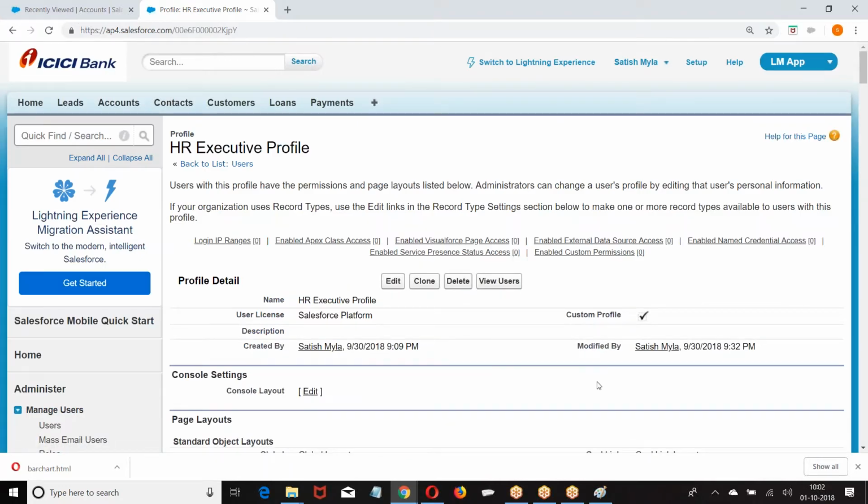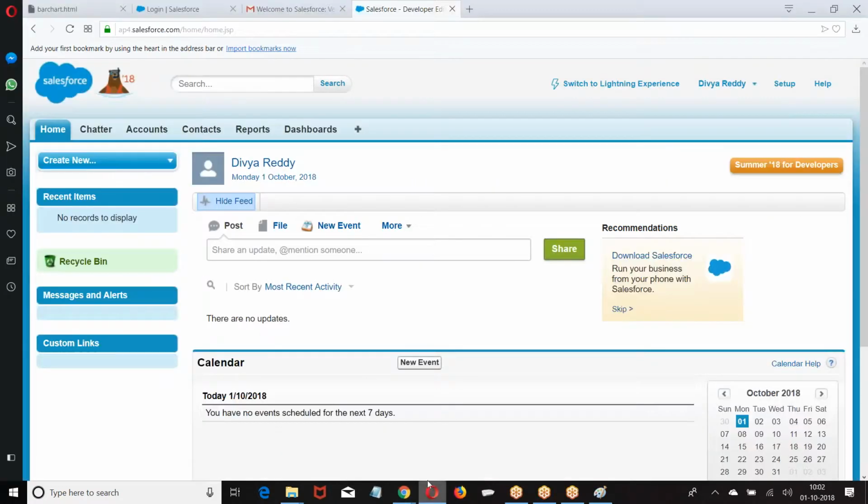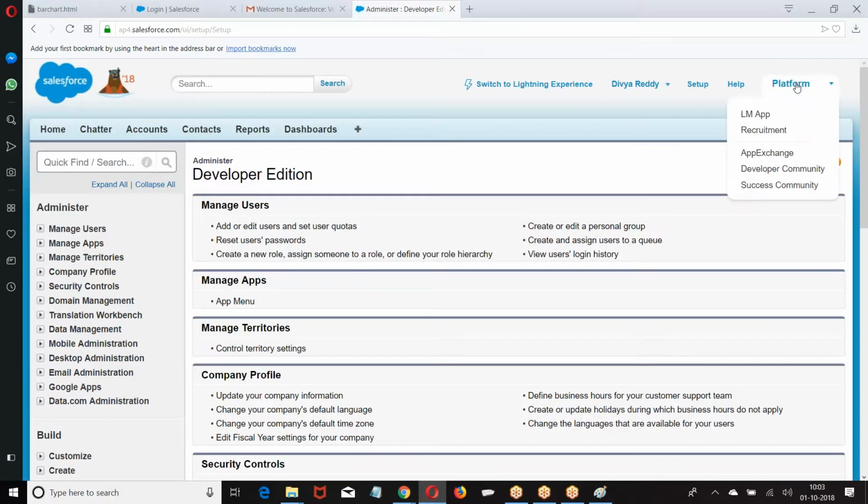When I go to Divya's setup, she was able to see loan management, recruitment. Why? In the profile, I modified, she was getting. So whatever I enable in the profile, she will get. Whatever I disable, she will not get. Are you clear about this?